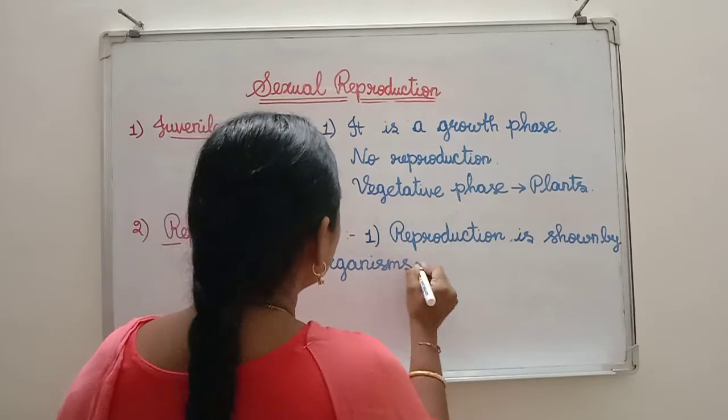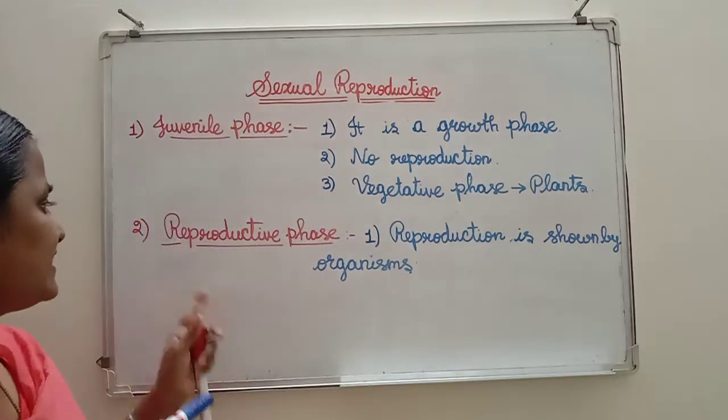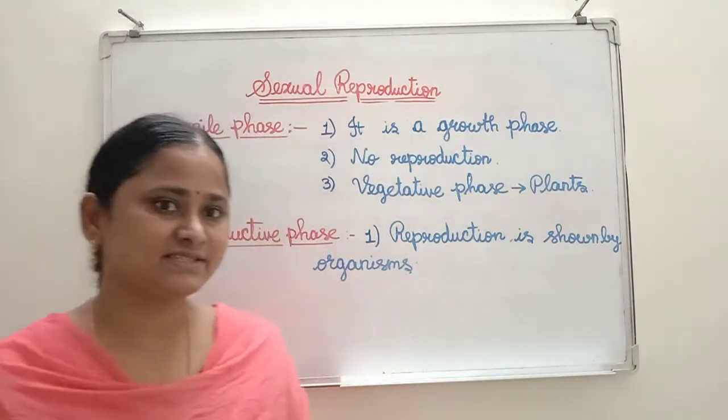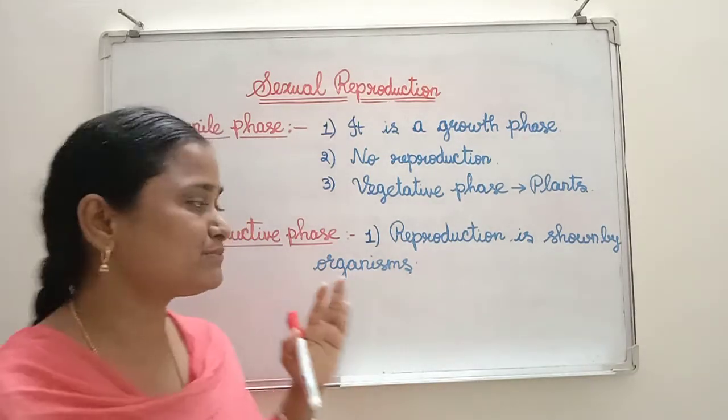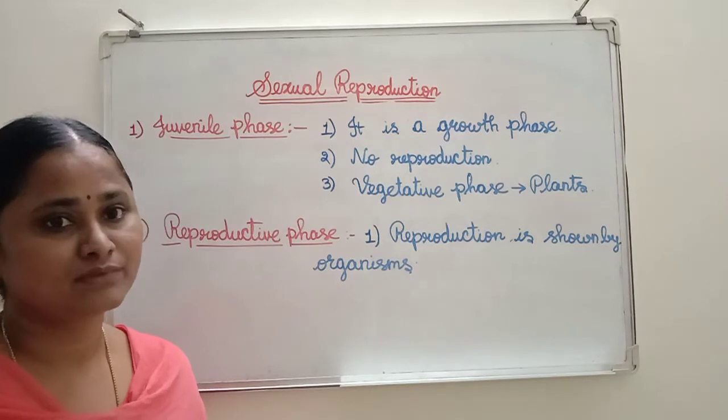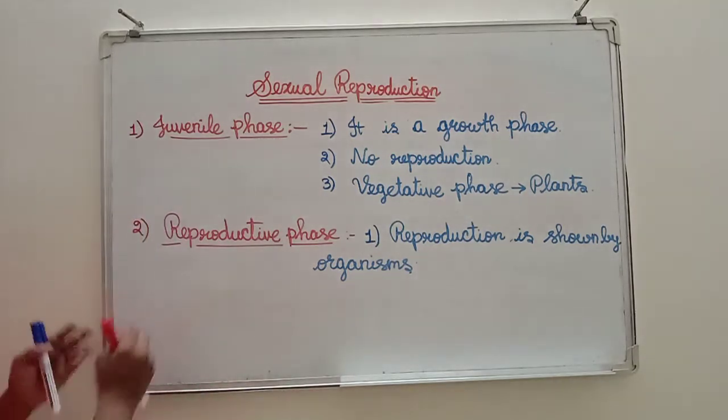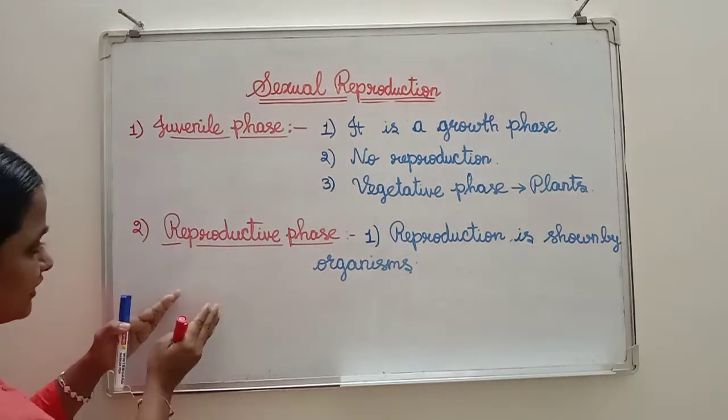It is a very important phase. Why? Because continuity of the generation takes place with the help of this phase only.